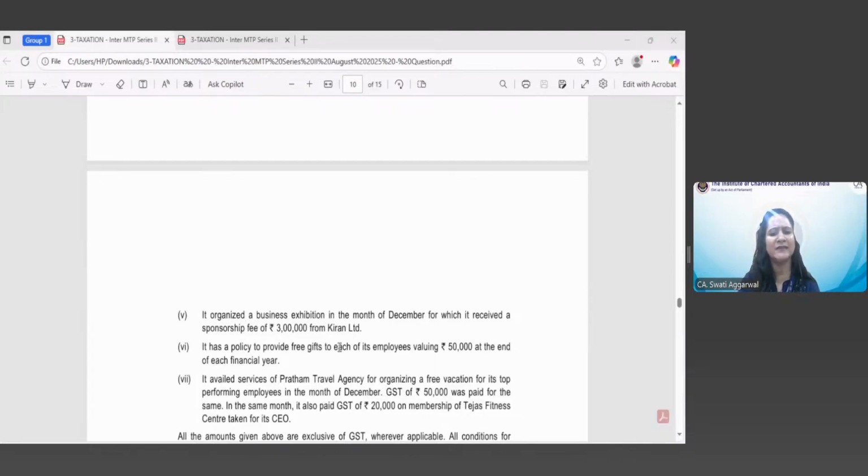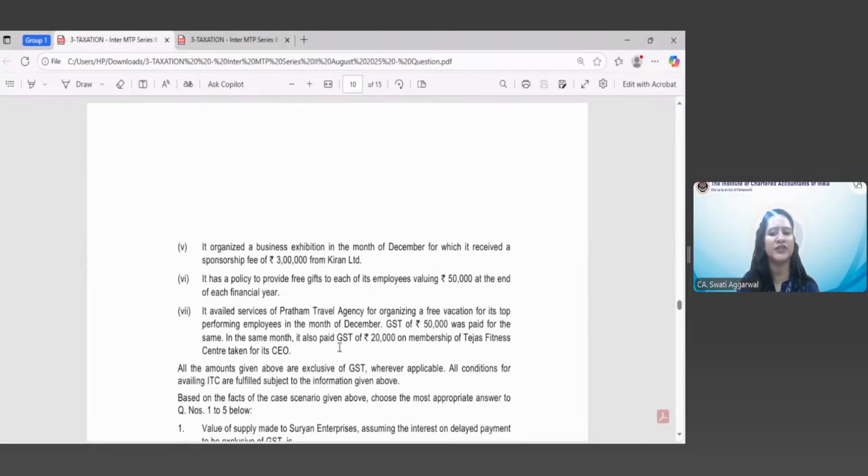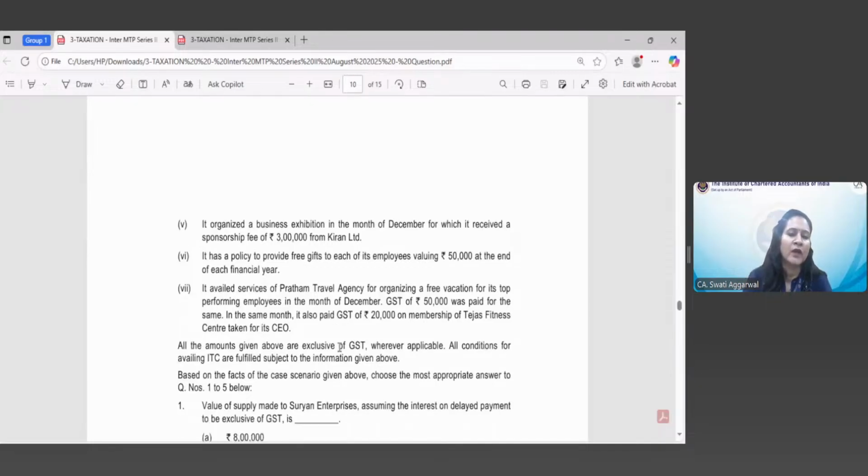Then it availed services of Pratham Travel Agency for organizing a free vacation for its top performing employees in the month of December. GST of rupees 50,000 was paid for the same. In the same month, it also paid GST of rupees 20,000 on membership of Tejas Fitness Center taken for its CEO. All the above amounts are exclusive of GST.